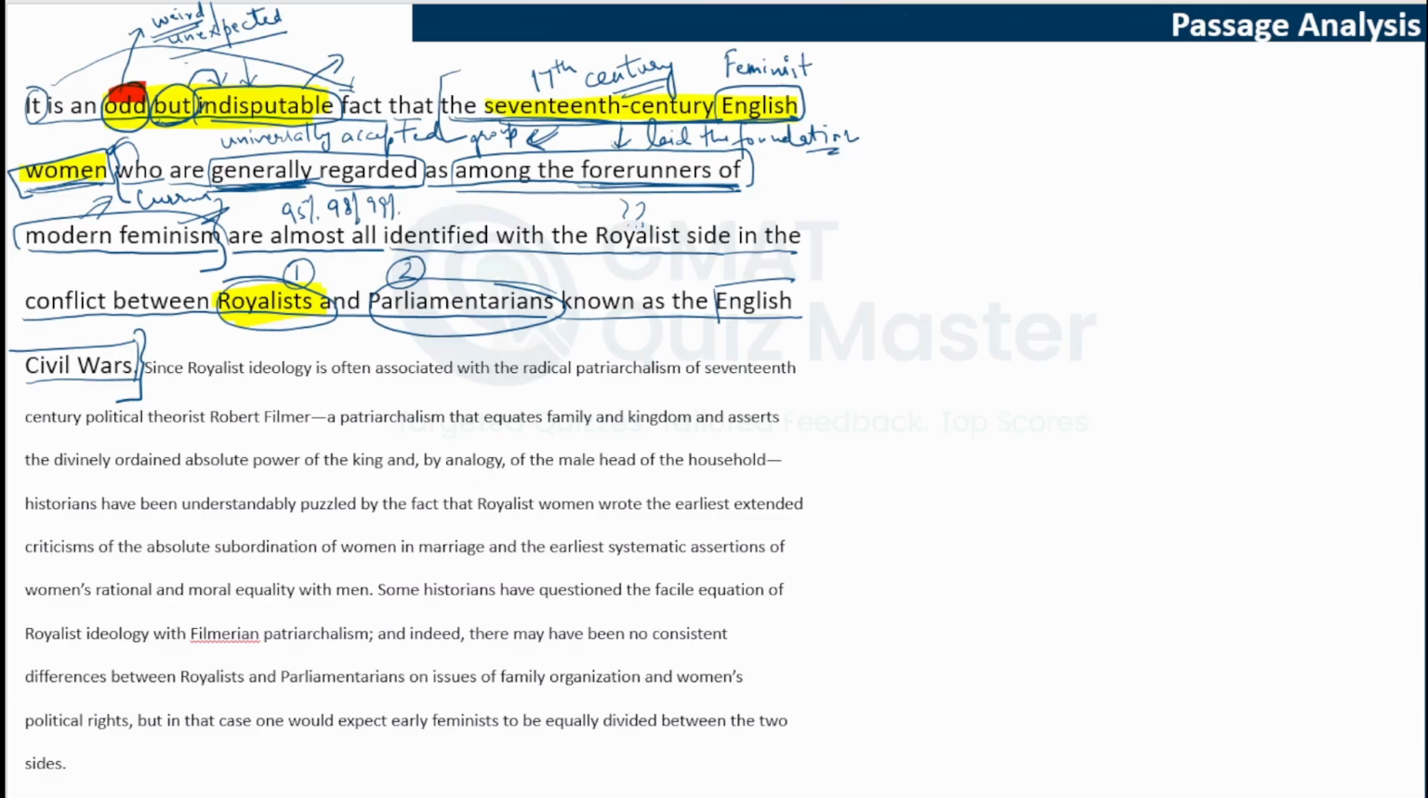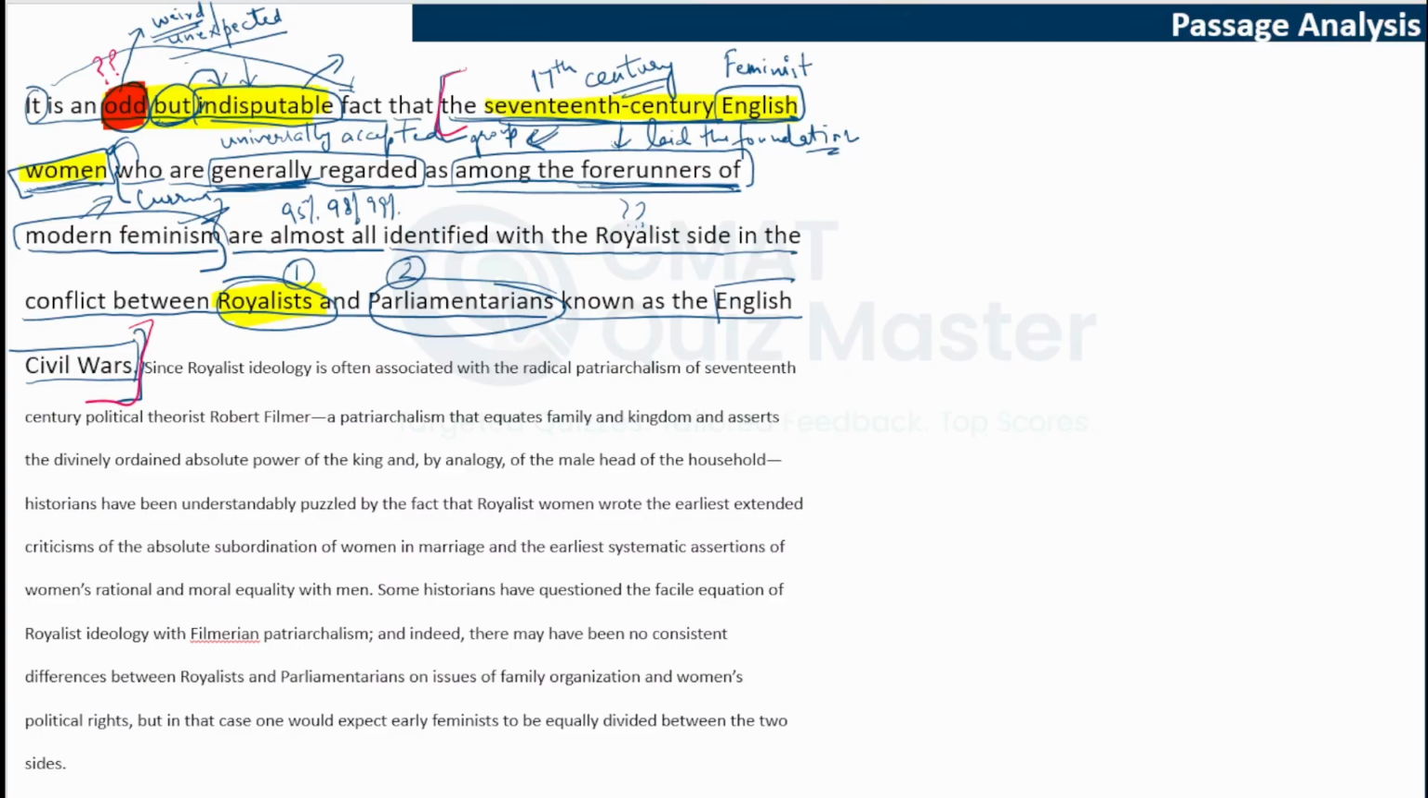Why is the author saying that this fact is odd? What is so odd about it? We do not have that answer. So before proceeding to the next sentence, we should have this question in our mind: the author has said that this fact is odd, but we do not have a reasoning given to us to justify why the author is saying that this fact is odd.